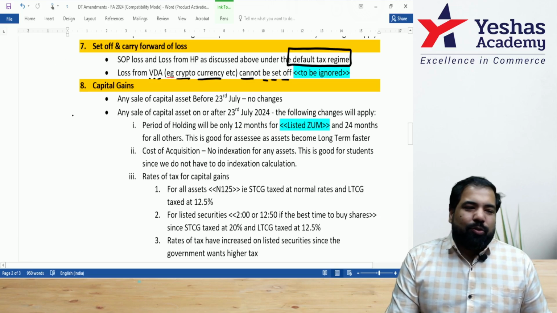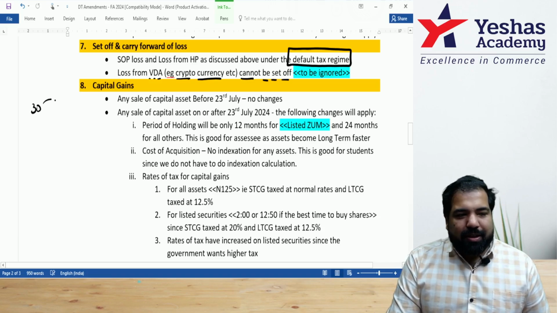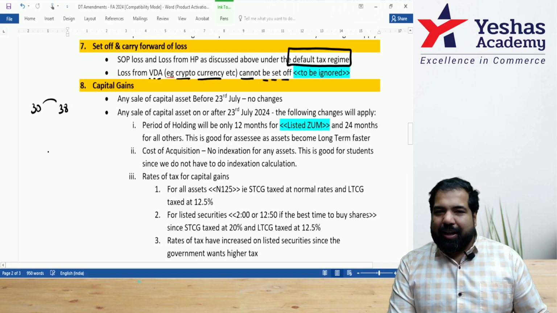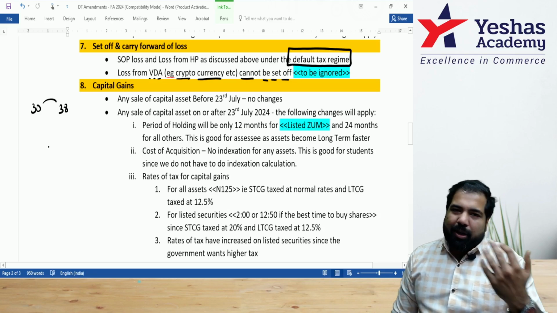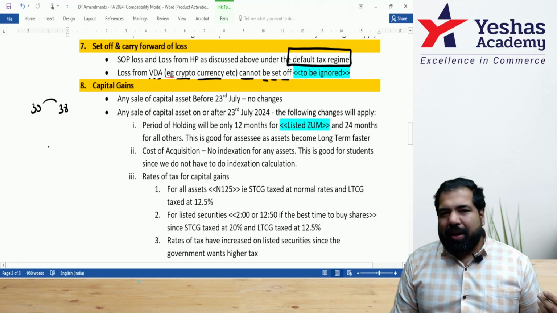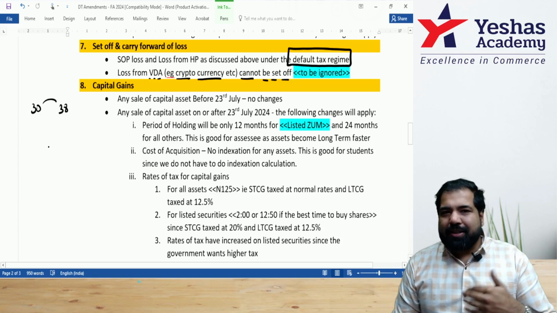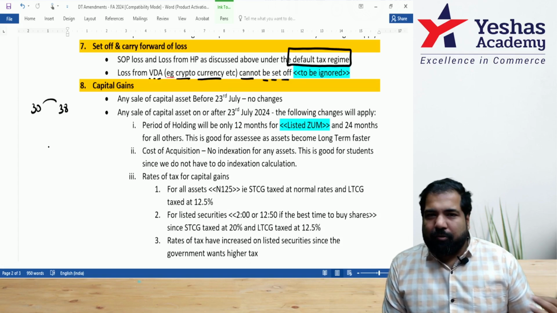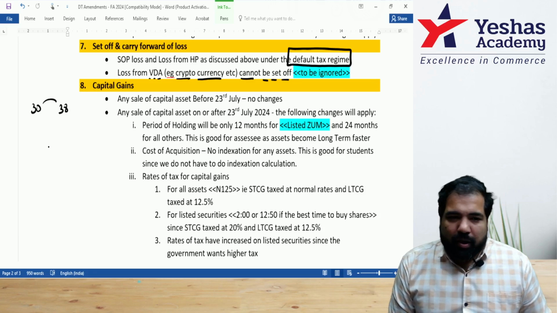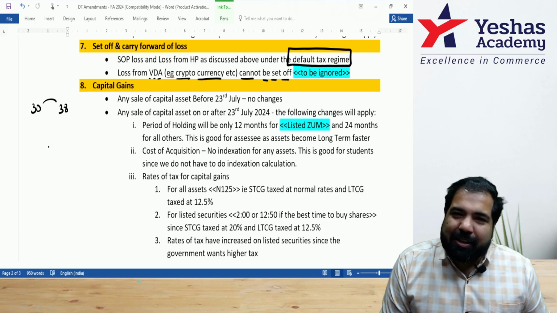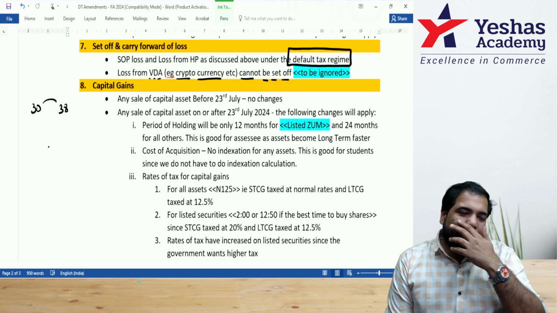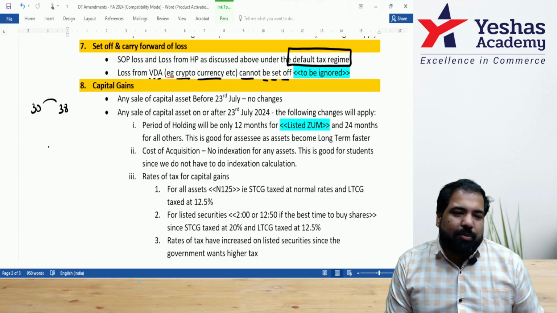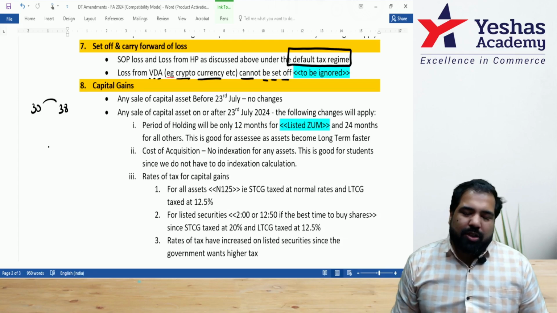So capital gain, as you know, guys, I have some gold worth 30 lakh rupees. I'm selling it for 38 lakh rupees. There's 8 lakh rupees of profit, whether it's short-term capital gain or long-term. If it's short-term, then I'm taxed at normal rates. If it's long-term, then I'm taxed at 20%. This was live before 23rd July. 23rd July, why? It's not Nirmala Sitharaman's birthday. It's the day the budget came out, and that day the government decided to do something. So on or after 23rd July, some new changes have happened.